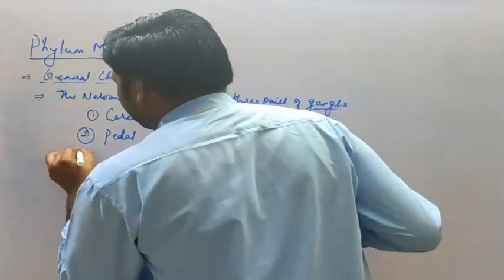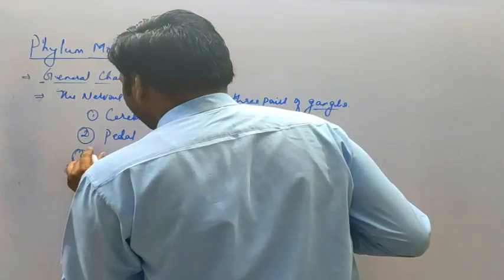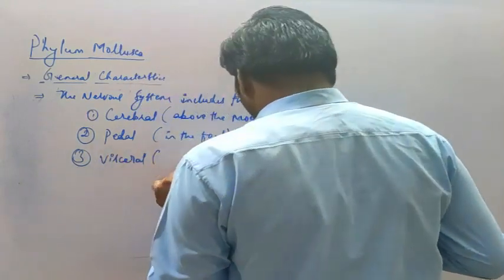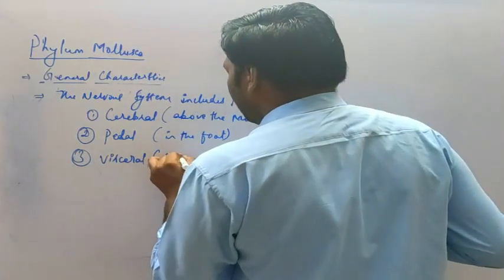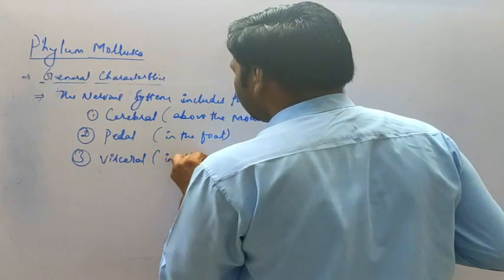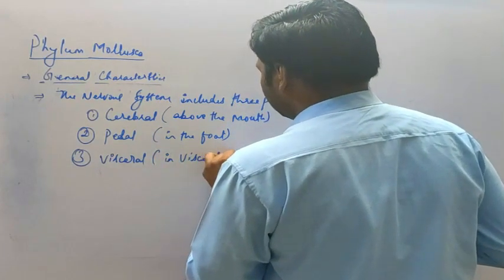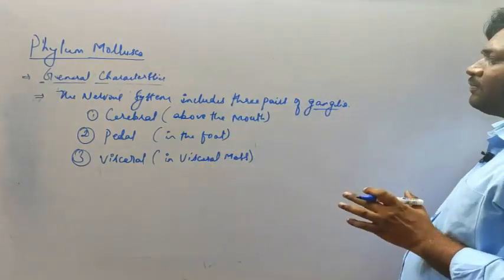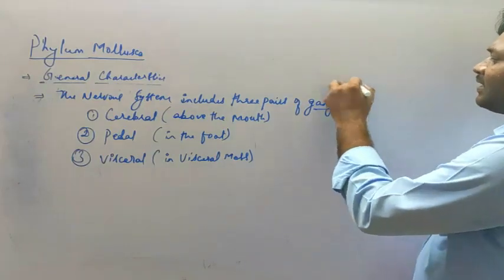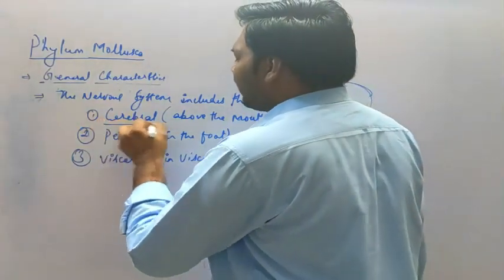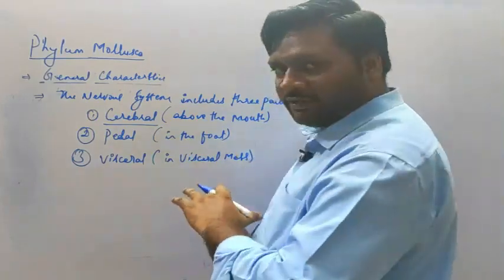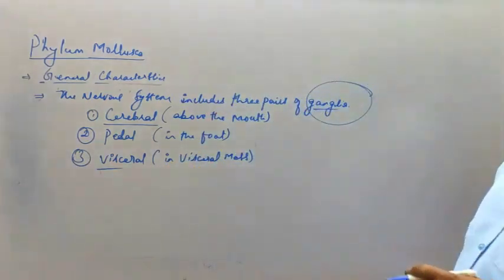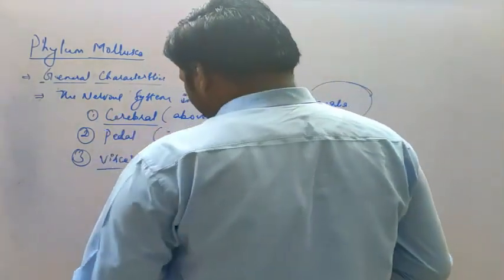Third, visceral, which is found in the visceral mass, that is the soft part of the body. So the nervous system includes three pairs of ganglia, which are groups of neurons found in the cerebral part above the mouth, pedal part in the foot, and visceral part in the visceral mass of the body. So this is about the nervous system.